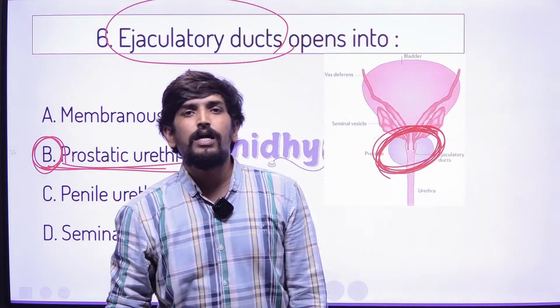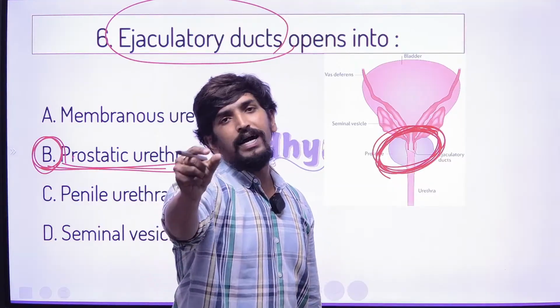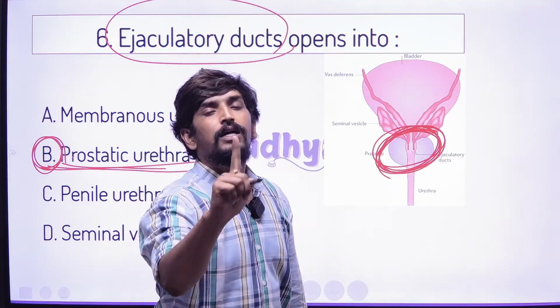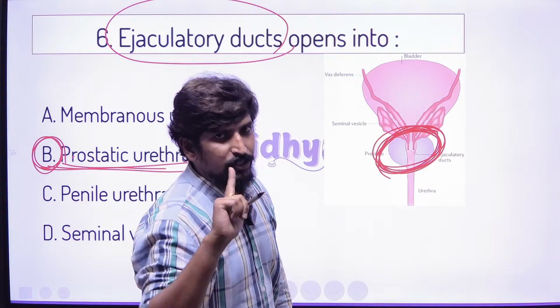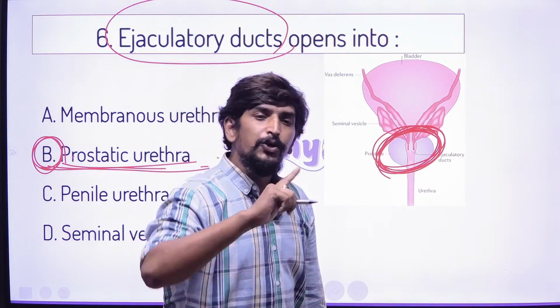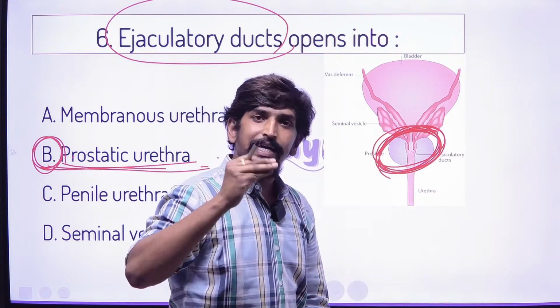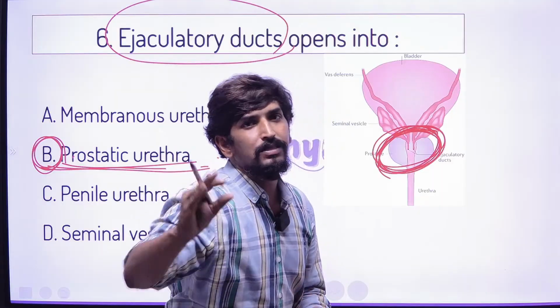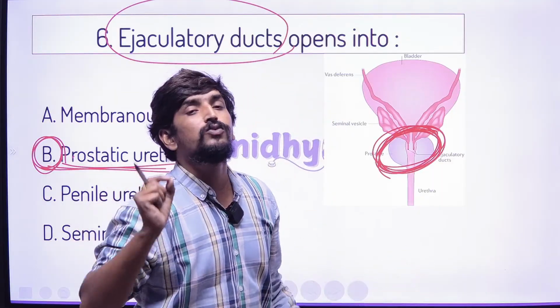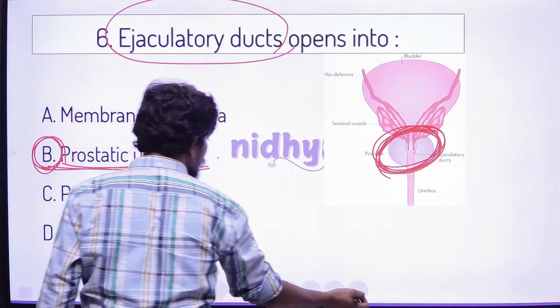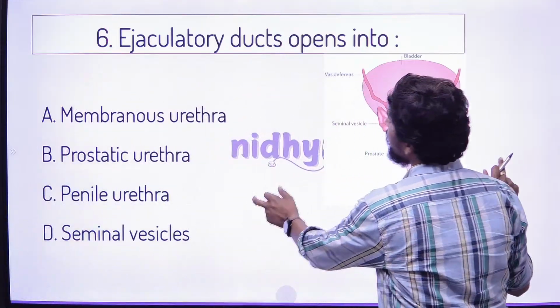In males there is only one passage, the urethral passage. Urine is passed in this urethral passage, and at the same time semen also passes in the same track. This is what we need to remember. Let me go with the next question.